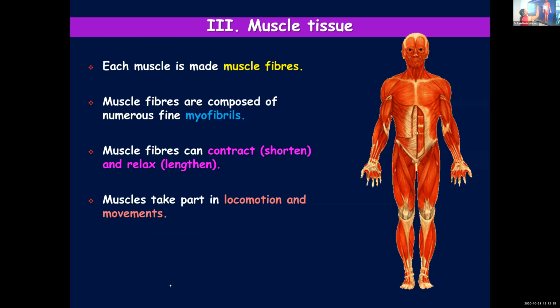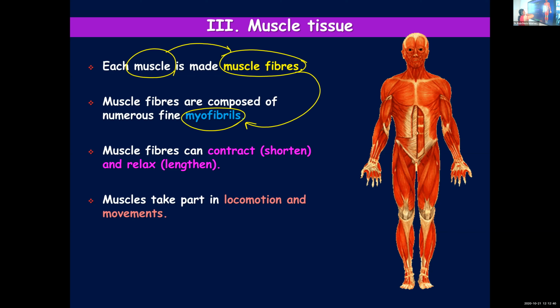Each muscle is made up of several muscle fibers, and each muscle fiber is further made up of several fine fibers known as myofibrils.